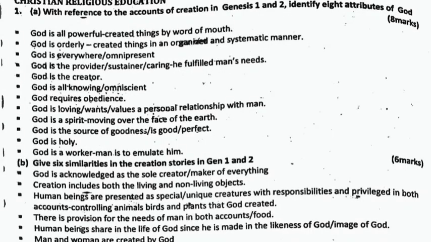With reference to the accounts of creation in Genesis 1 and 2, identify 8 attributes of God. God is all powerful. He created things by word of mouth. God is orderly. Created things in an organized and systematic manner. God is everywhere. God is the provider. He fulfilled man's needs. God is the creator.